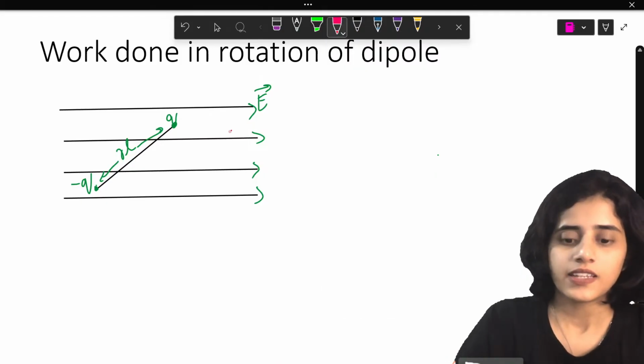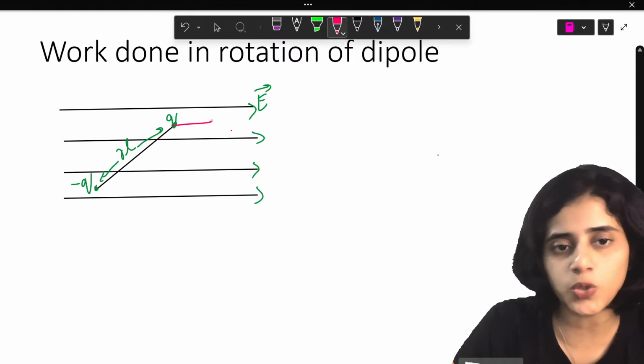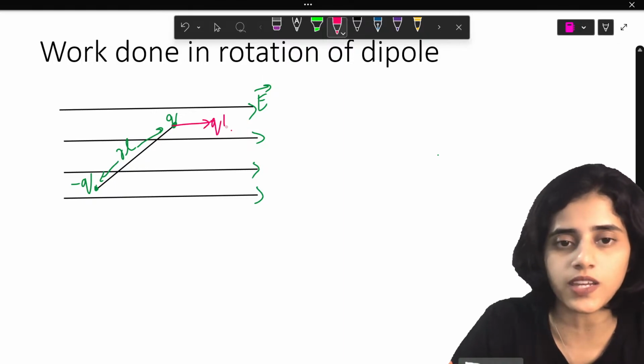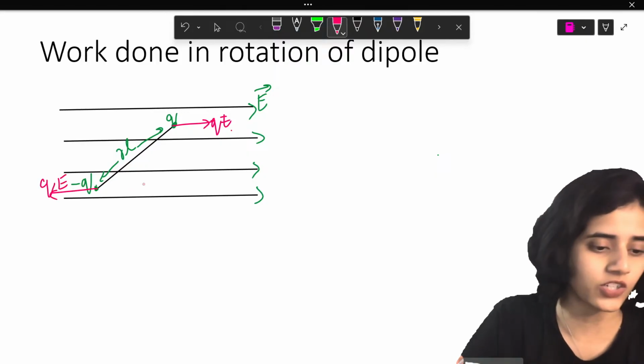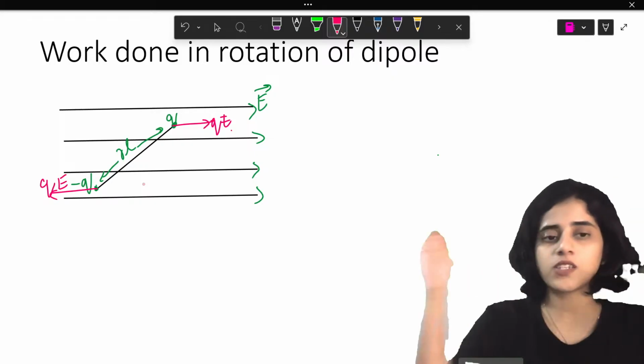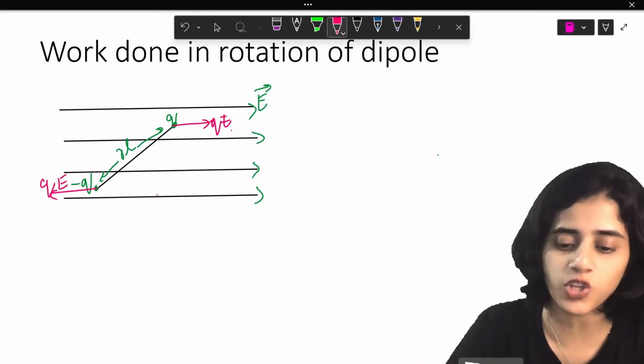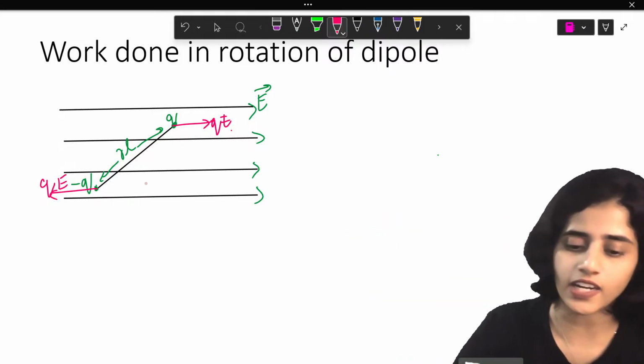Now, in the electric field, plus Q will experience a force QE. Minus Q will experience a force QE in the opposite direction. So plus Q and minus Q experience a force QE in two different directions.